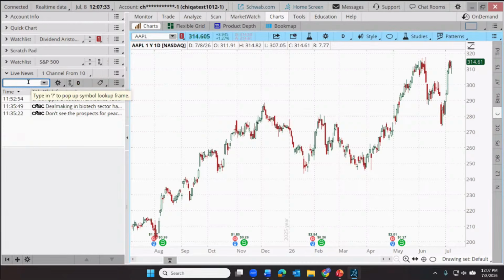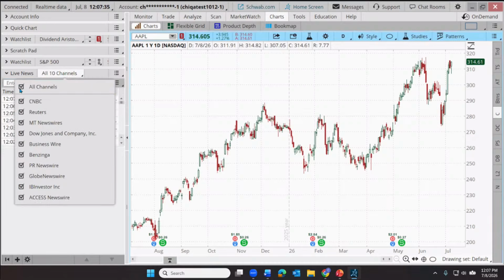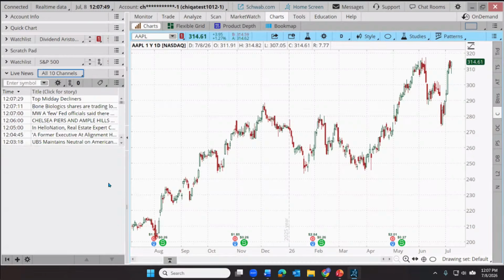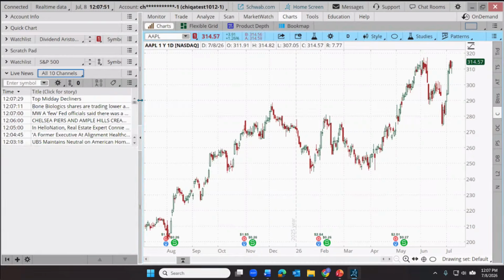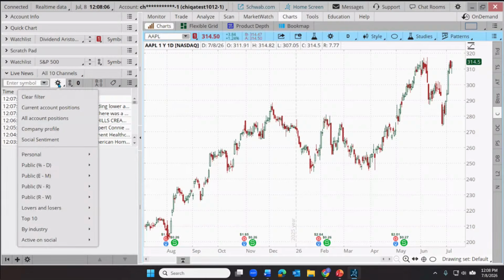So already I think some may not have been aware that we can do that channel filter. I'm going to reorient this and just search all channels. Now there's another feature when looking for developing news not everyone's aware of. Let me expand my left column a little bit more so I can see more of the gadgets there. And we'll notice here next to the symbol box, we have a gear icon. And another thing I want to note over here is this tag-looking icon. Let's use those two. First of all, the gear icon can allow us to apply what we call a filter.